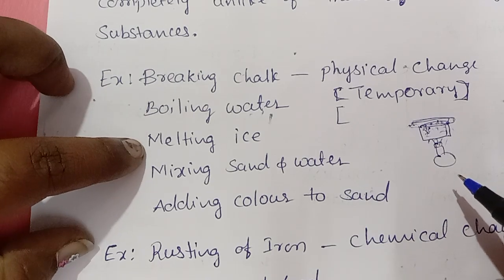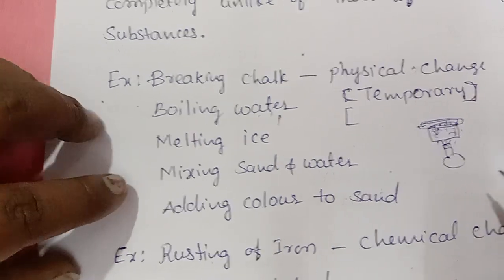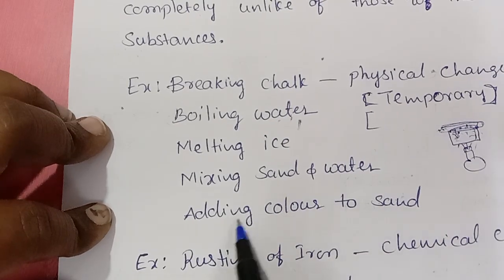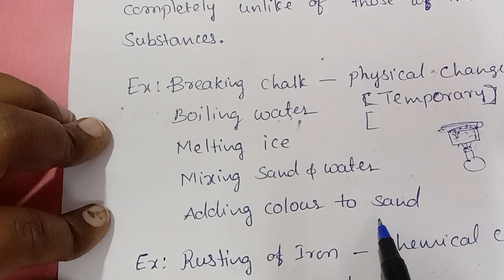Melting of ice. When ice melts, it becomes water. Again, if you keep the water in the deep freezer, it becomes ice. So it is a reversible process, right? Mixing of sand and water, adding color to sand. These are all physical changes, right?